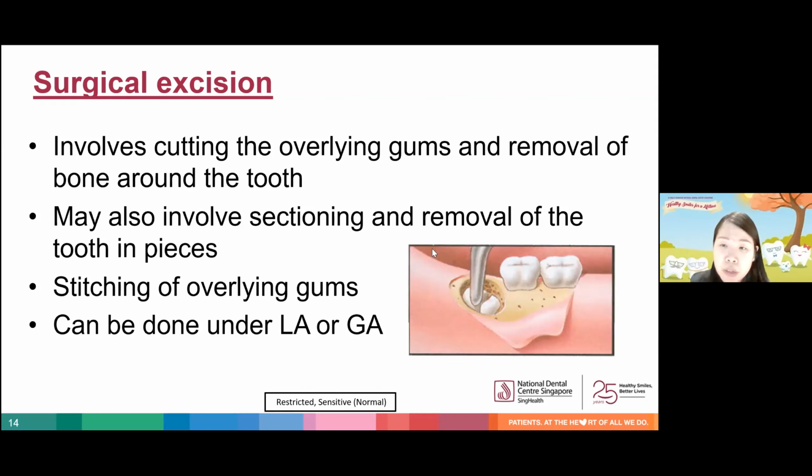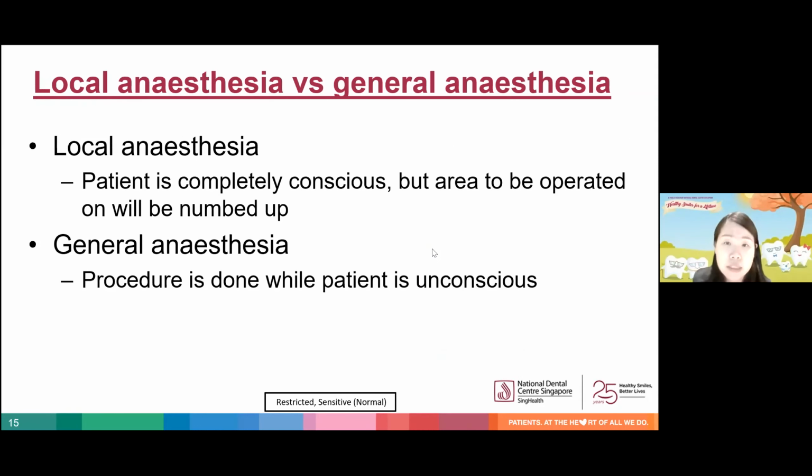And this is a minor surgical procedure that involves making a small cut over the gums that's covering the tooth. We may need to remove some bone that is covering the tooth, and we may also need to cut the tooth into smaller pieces to be removed piece by piece. Thereafter, the wound will be sutured. This procedure can be done under local anesthesia or general anesthesia.